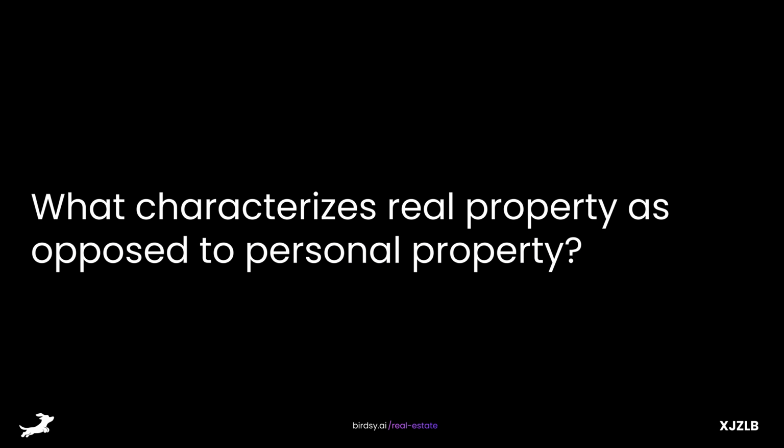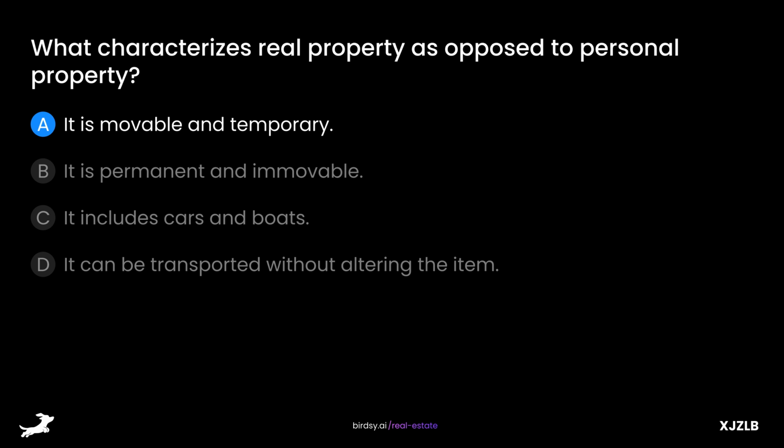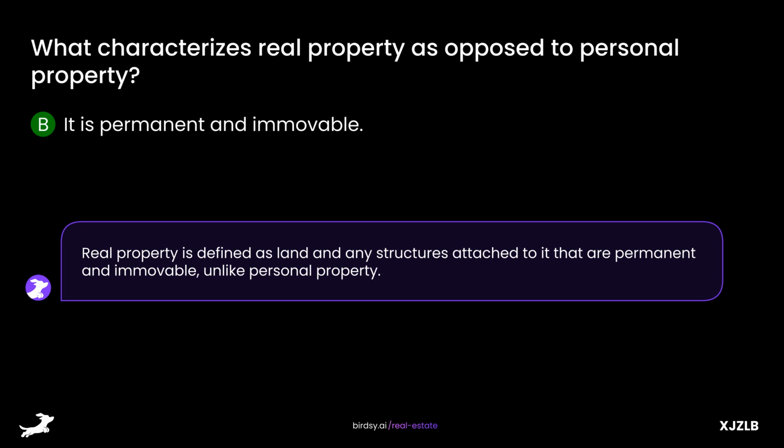What characterizes real property as opposed to personal property? Is it A, it is movable and temporary, B, it is permanent and immovable, C, it includes cars and boats, or D, it can be transported without altering the item? The answer is B. It is permanent and immovable. Real property is defined as land and any structures attached to it that are permanent and immovable, unlike personal property.